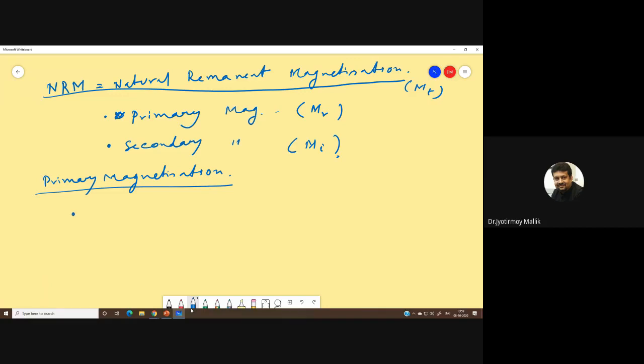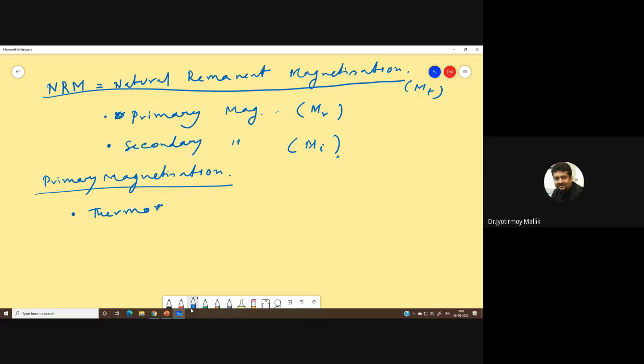One we call thermoremanent magnetization. I'll just give you the definition and then you can read about them in detail in Lowrie's book. They're very easy to read.